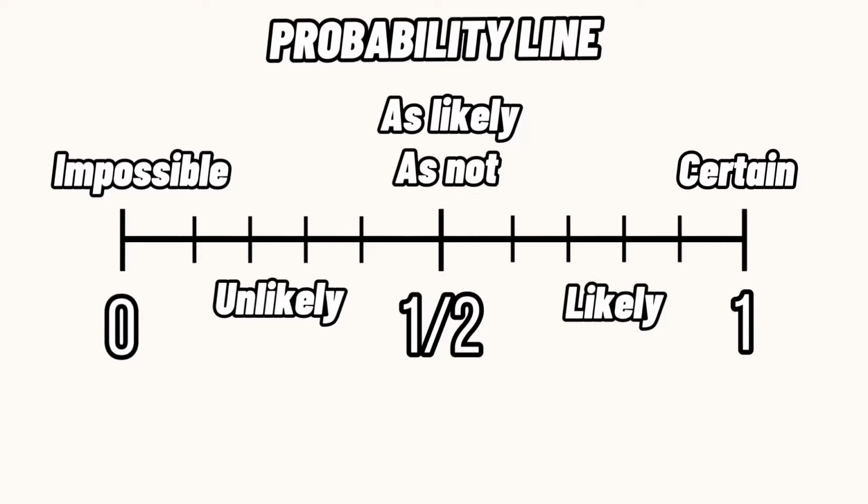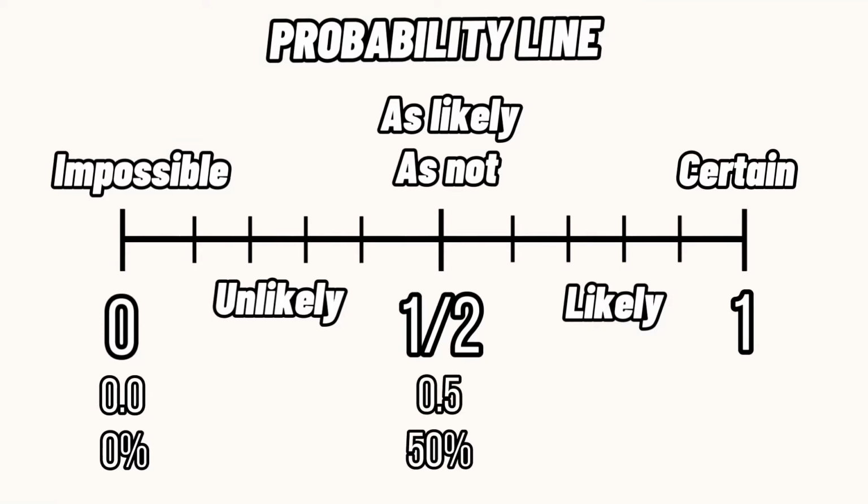Aside from writing them this way, probability can be represented in the form of decimals and percentage. 0 is equivalent to 0.0 and 0%. 1/2 is equivalent to 0.5 and 50%. And 1 is equivalent to 1.0 or 100% chance of an event to happen.